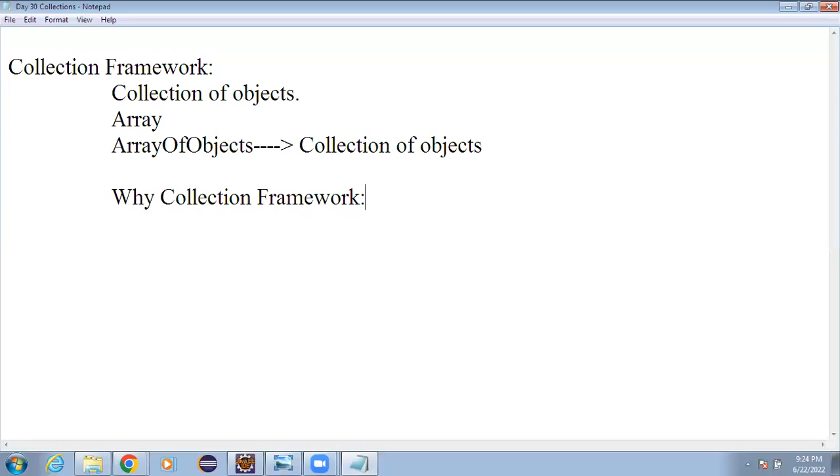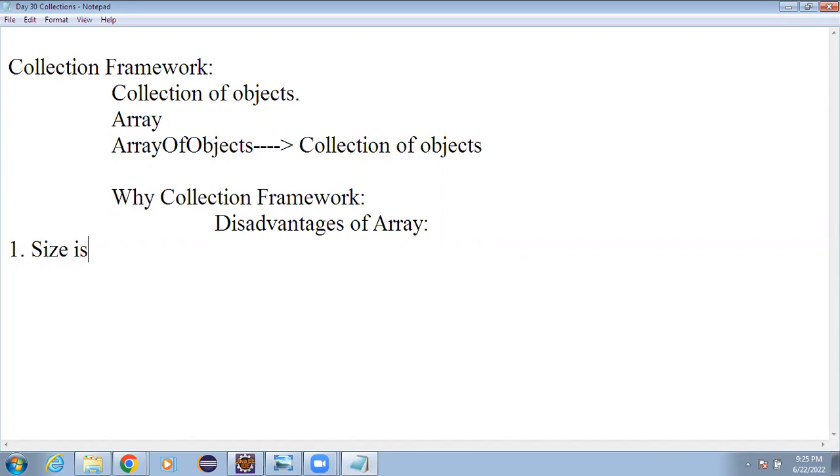Already we have discussed there are some disadvantages of array. The more important disadvantage is what? Even though a Java array is dynamic in nature, in that we allocate the memory by using the new operator, still its size is fixed.